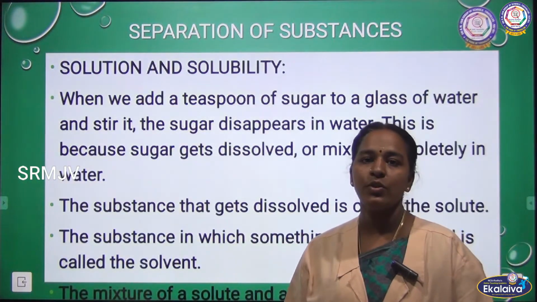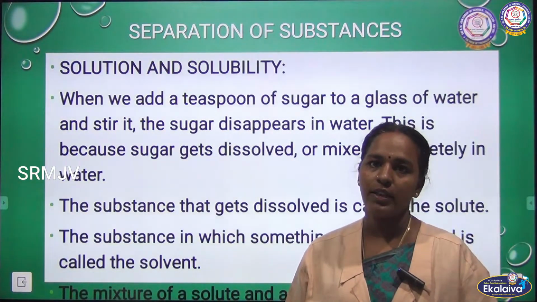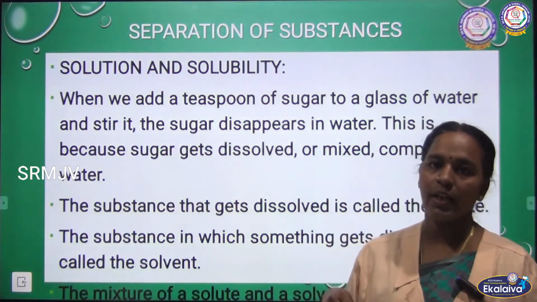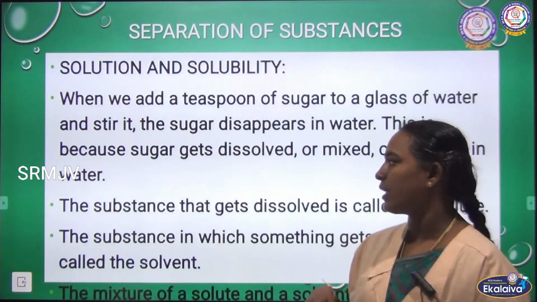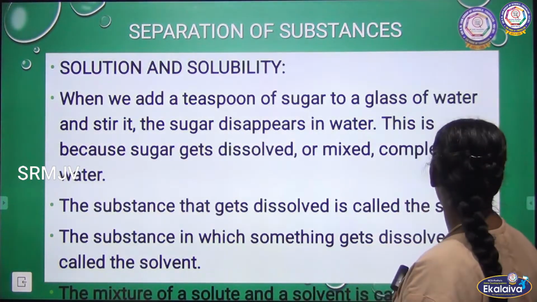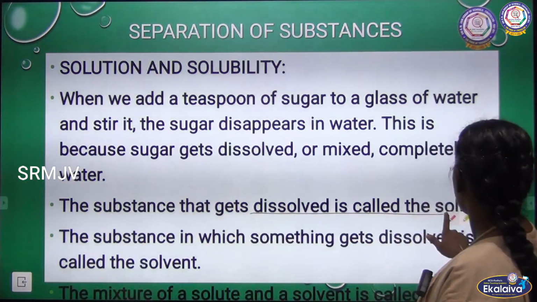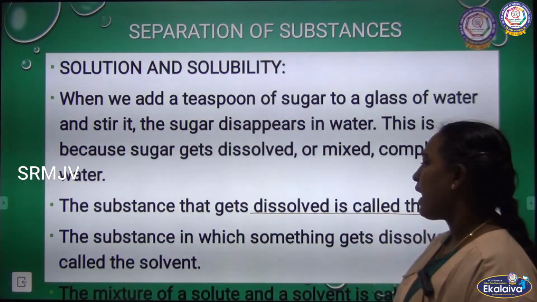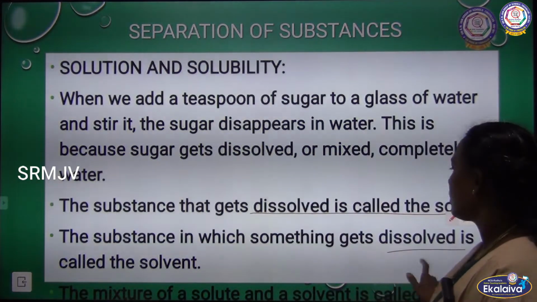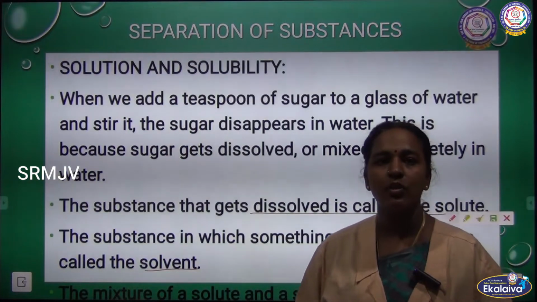Let us see what solution and solubility are. When we add a spoon of sugar or salt into water, we see that it completely dissolves. The substance which gets dissolved is known as the solute, and the substance in which something is dissolved is the solvent. So solute plus solvent gives solution.